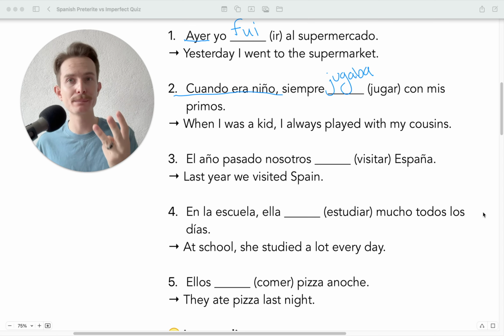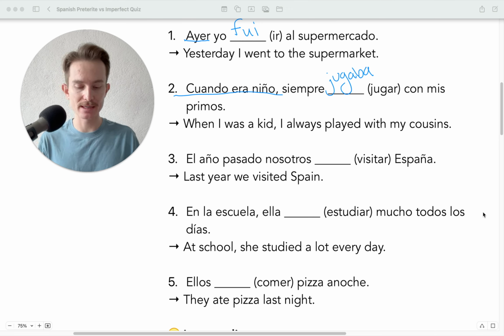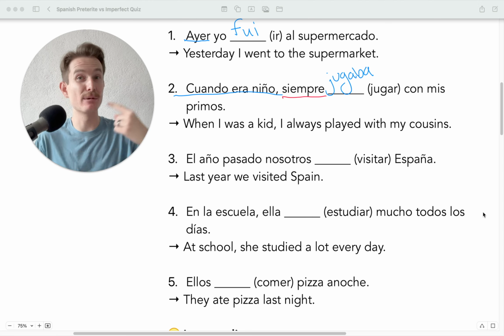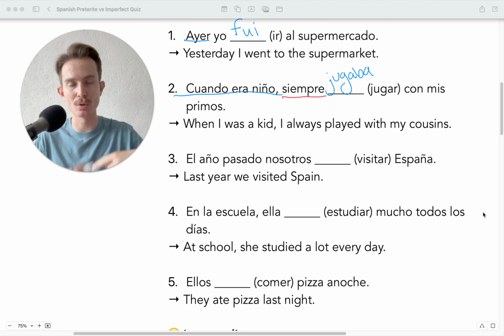I would play. Okay, so here, another important thing that we have going on is the use of the word siempre. When I hear siempre, that instantly lets me know that we're going to use the imperfect, because we would always do that thing. That's an ongoing thing in the past, okay? So, cuando era niño, siempre jugaba con mis primos, okay?